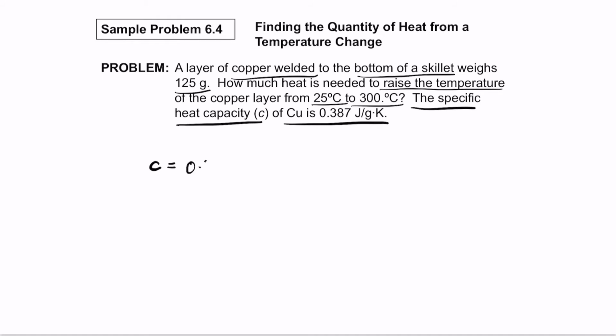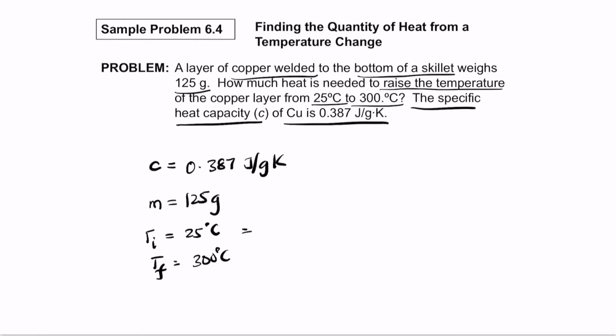So C equals 0.387 joule per gram Kelvin. Mass is 125 grams. They are changing the temperature from 25 degrees to 300. So T initial is 25 degrees, TF is 300 degrees. So 25 plus 273 becomes 298 Kelvin, and 300 plus 273 becomes 573 Kelvin. So always remember to change the temperatures into Kelvin.